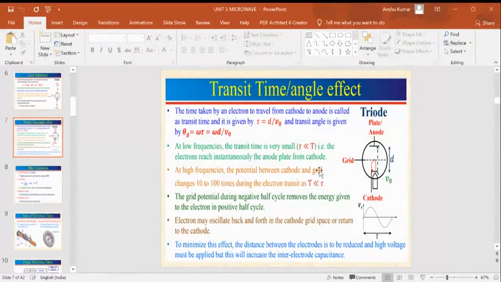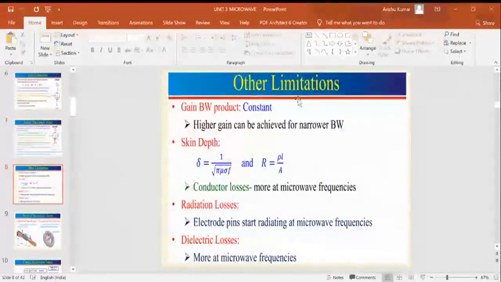Now the next point is another limitation: the gain bandwidth product limitation.